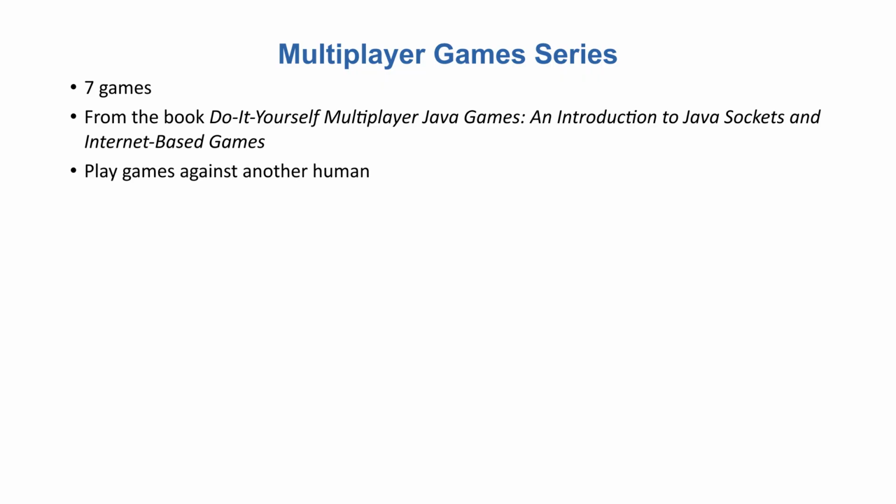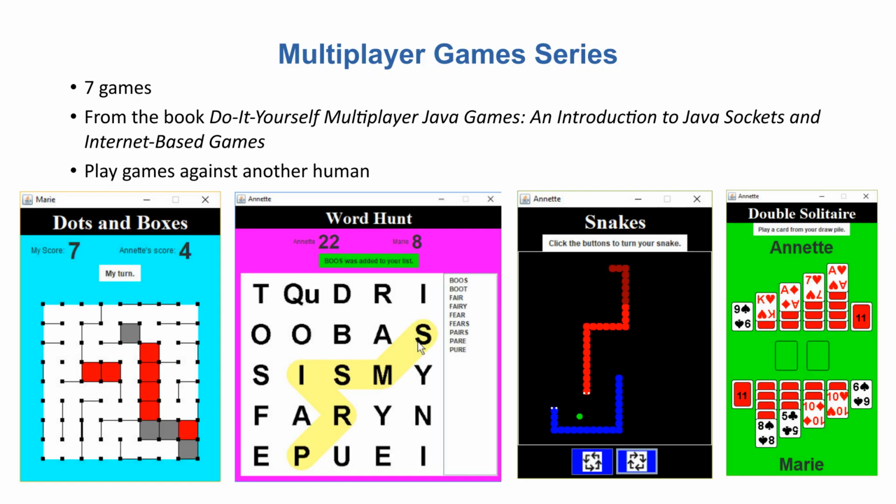Whereas the other series had games you played against the computer or against a previous high score, the games in this series allow you to play against another human using Java sockets and TCP/IP. You'll create games like Dots and Boxes, Word Hunt, Snakes, and Double Solitaire.